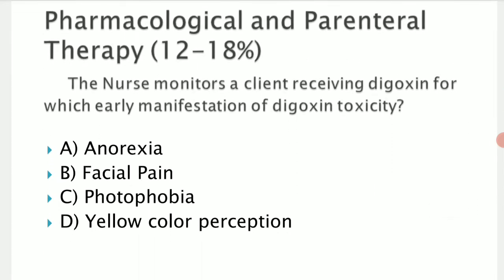The next one is pharmacological and parenteral therapy. About 12 to 18% of questions will be asked like this. For example, the nurse monitors a client receiving digoxin. For which early manifestation of digoxin toxicity should the nurse watch? They are asking for an immediate manifestation; they have used the word early. So we must say the early manifestation seen with the toxicity. The options are: first, anorexia; second, facial pain; third, photophobia; fourth, yellow color perception.